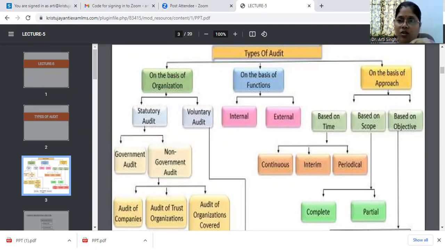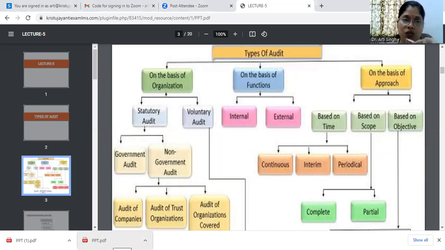So it can be on the basis of the organization, which is statutory audit or voluntary audit. On the basis of functions, it can be internal audit or external audit. On the basis of approach, it can be based on time, based on scope, and based on objective. Based on these three base classifications, further classifications of audits are there.